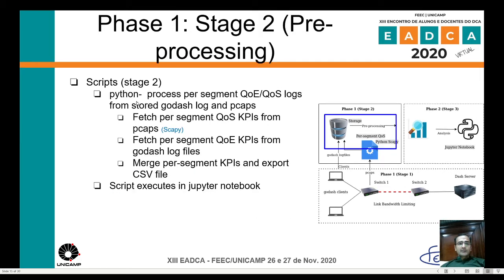Stage 2 is preprocessing. In this phase, we process per-segment QoE and QoS logs from the stored Go-DASH logs and PCAPs, and we fetch per-segment QoS KPIs from PCAPs using the Python Scapy package. We fetch per-segment QoE KPIs from the Go-DASH log files, and we merge both.